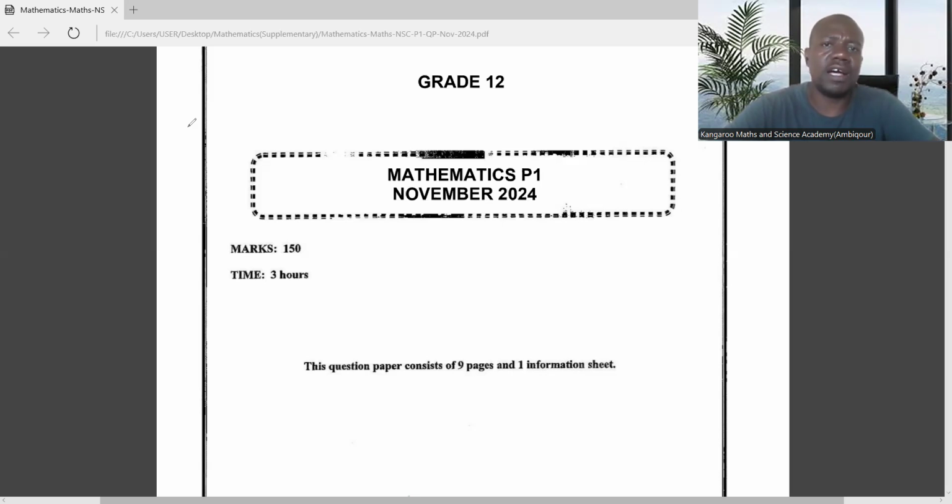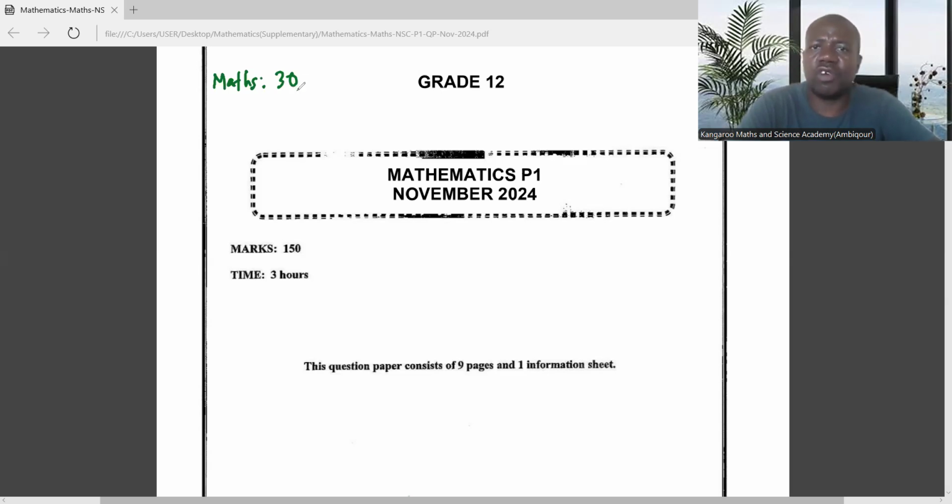In terms of your results, you know yourself how much you got in your maths paper 1 or paper 2. For example, maybe you got, let's say, 30% and above.